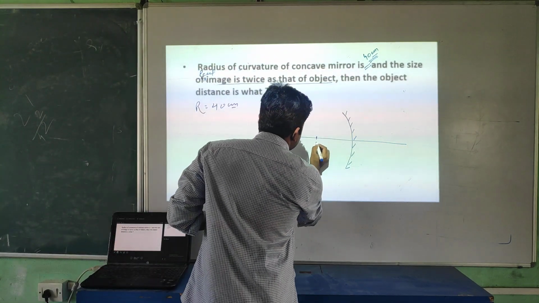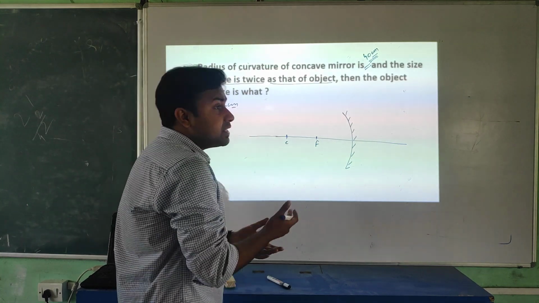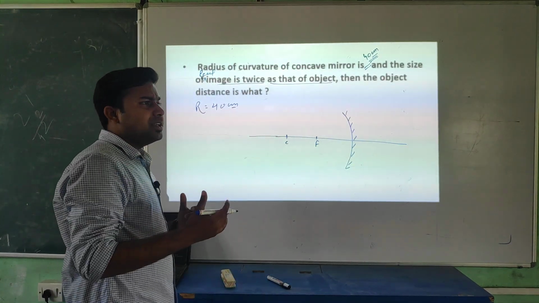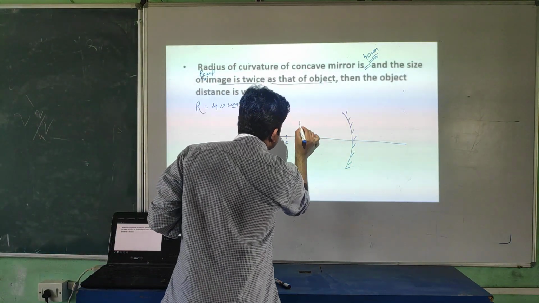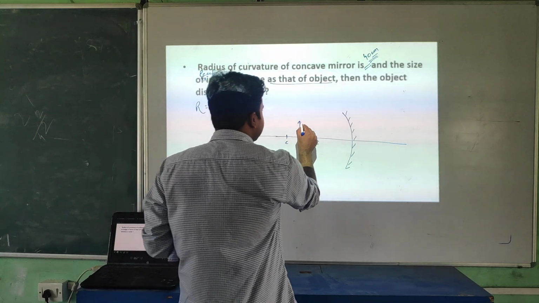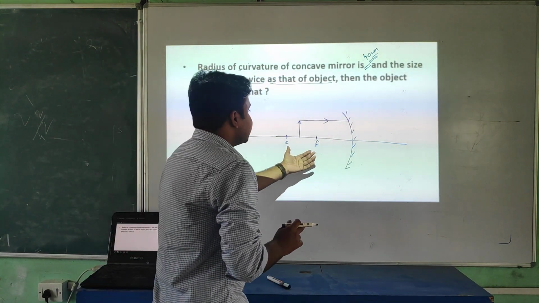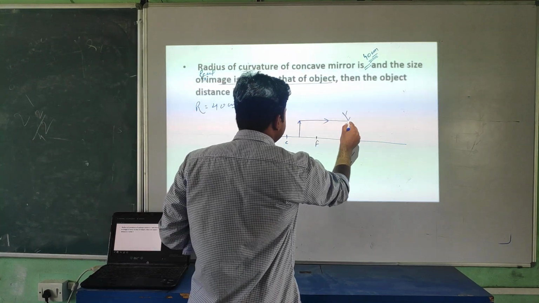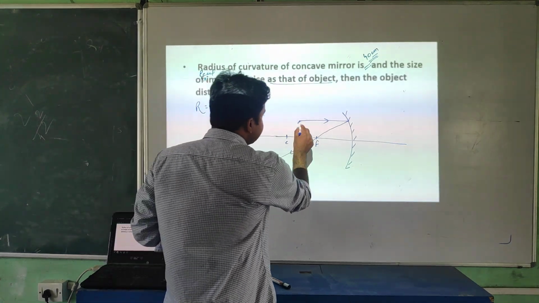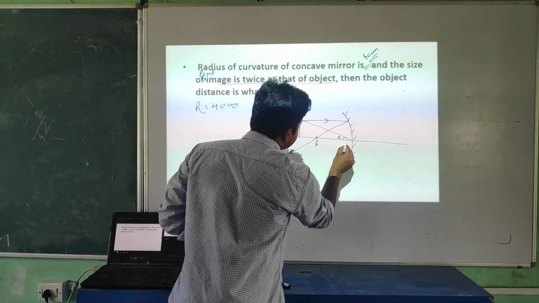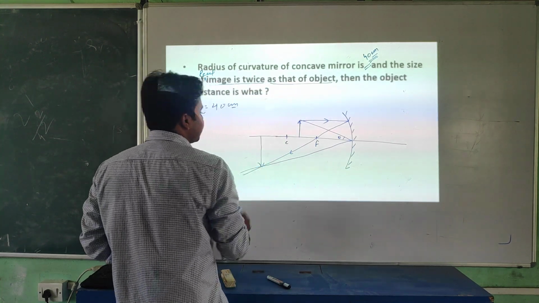Okay student, so I am assuming this is the focus, this one is the center of curvature, in which case a real image is forming, and that's bigger than the size of the object. If your object is placed between focus and center of curvature, look at this student, a ray coming parallel to the principal axis will pass through the focus, is it or not? Ray is falling at this point with theta degree angle. It will reflect back with the same theta degree angle. And look at this, here a bigger image is forming.